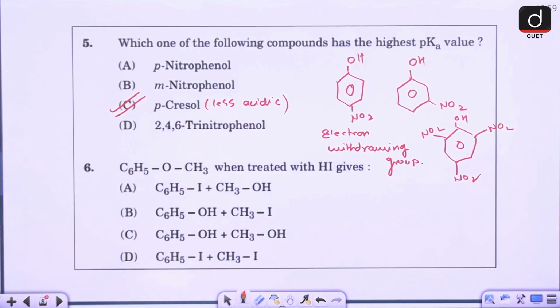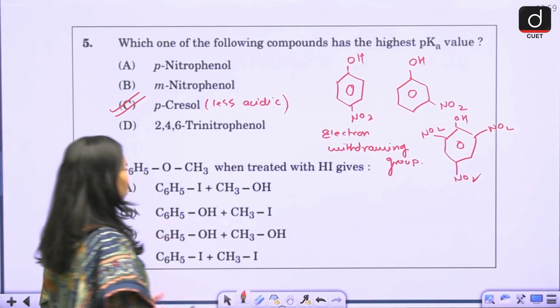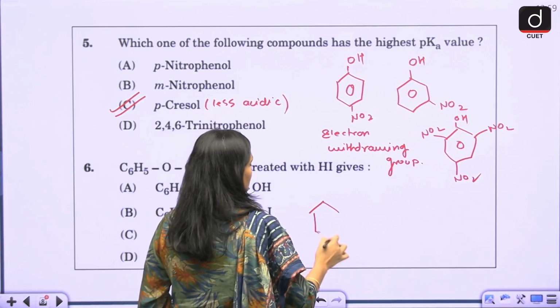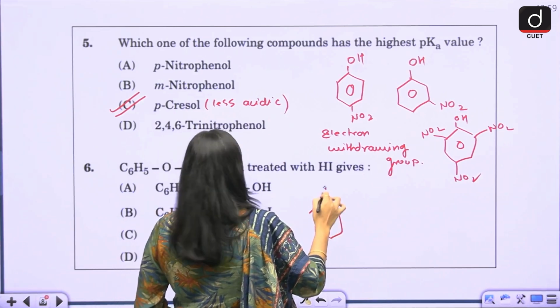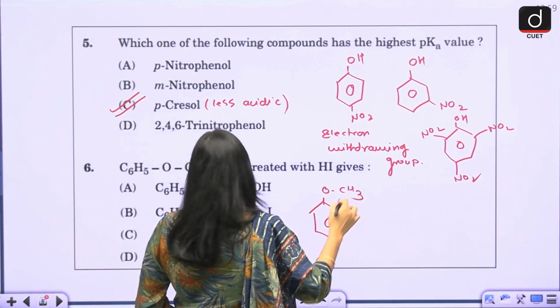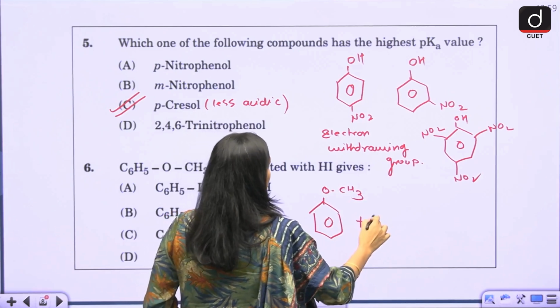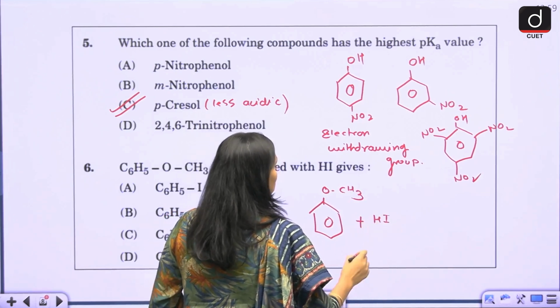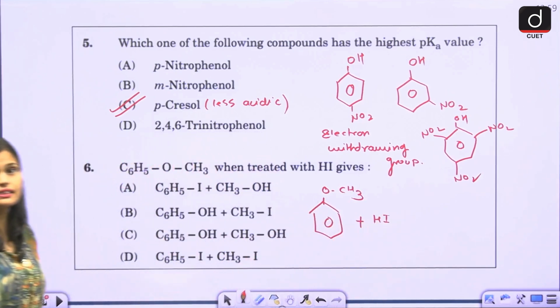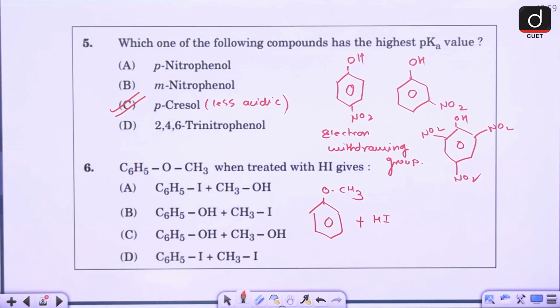Then next, question number 6. C6H5OCH3 when treated with HI gives. So what will you get? See, C6H5OCH3 when treated with HI. So here basically what happened, guys? The bond breaks, right?